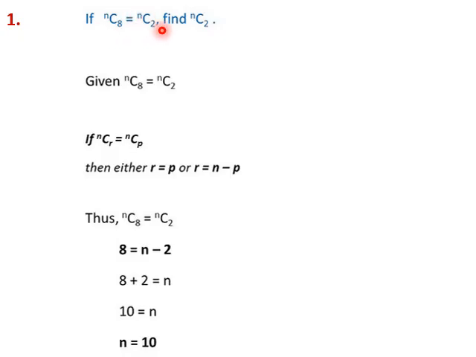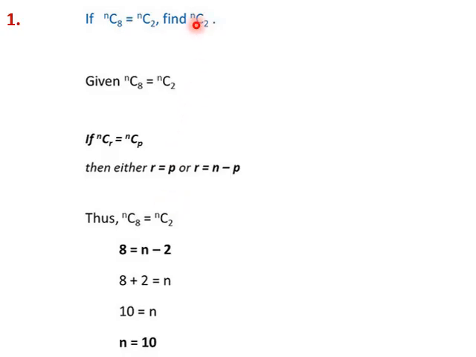Whenever such conditions are given in two combination equations, for example, if nCr equals nCp, then either r is equal to p or r is equal to n minus p. This you should remember. So we will substitute here. r is 8 here, so 8 is equal to n minus 2. Solving gives n equal to 10.